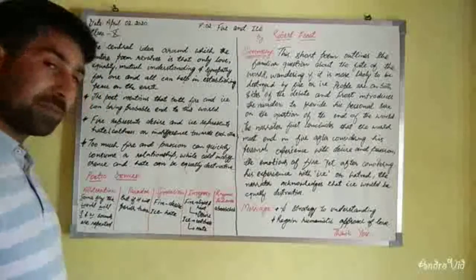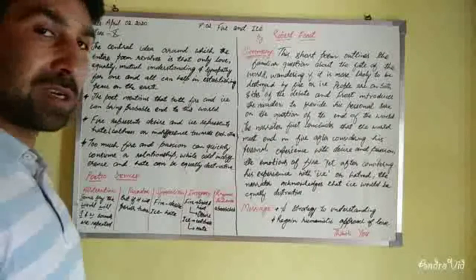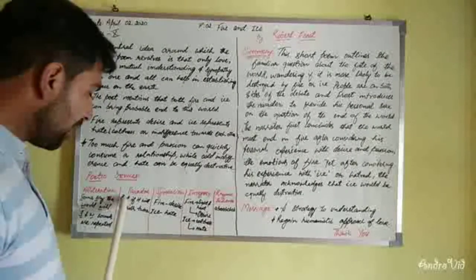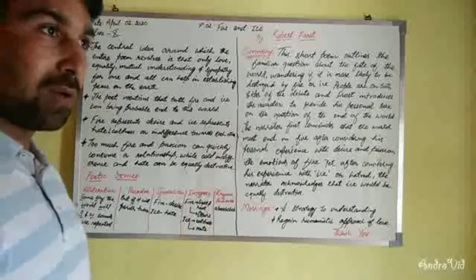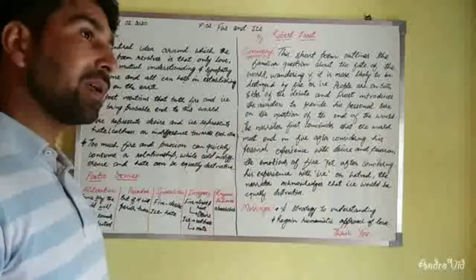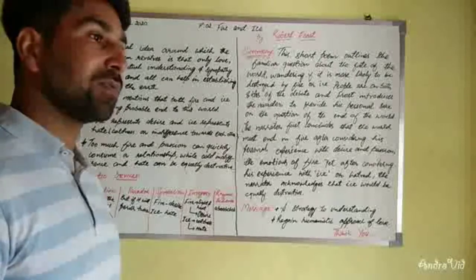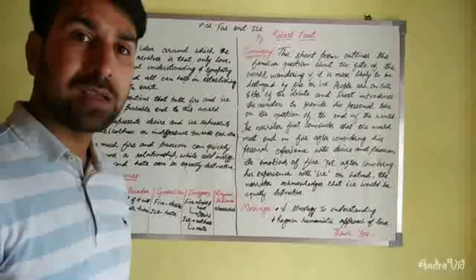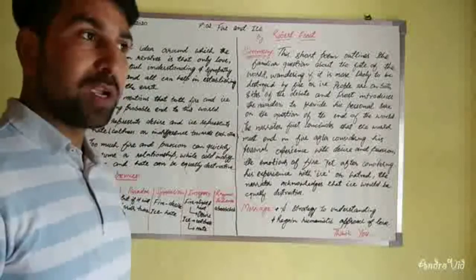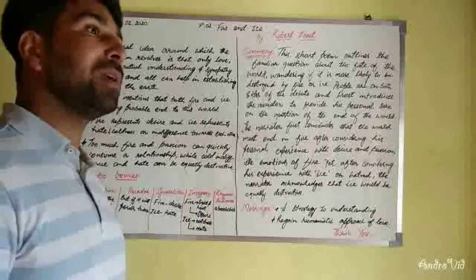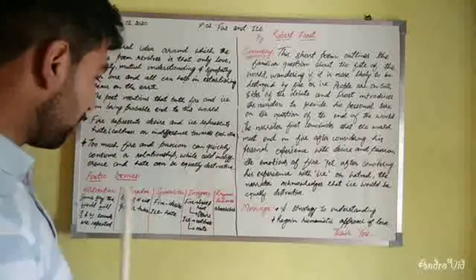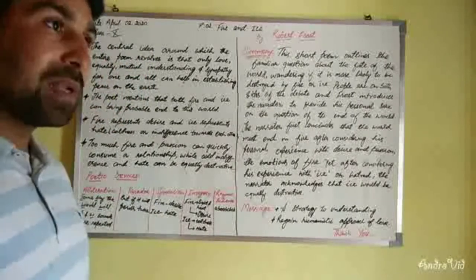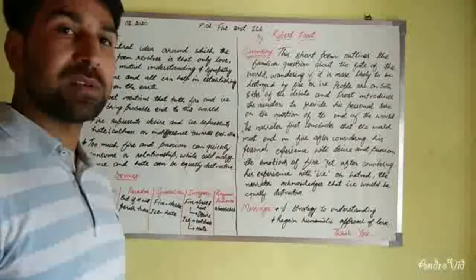Second is paradox. Paradox means contradictory. Here there is a line, "But if it had to perish twice." Look, why is it contradictory? Because if something perishes for the first time, it will not get reborn. So if it perishes twice, how can it perish twice? Because already it has perished. So it's a paradox.